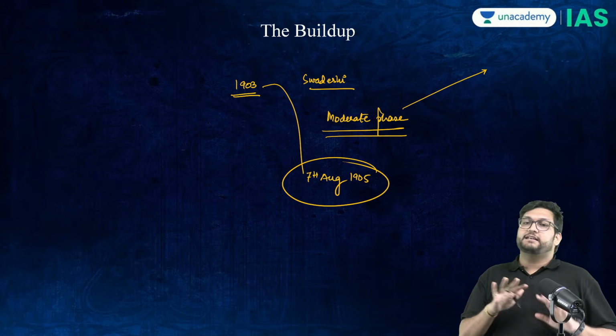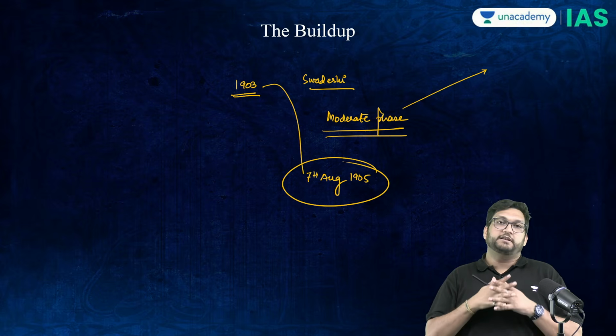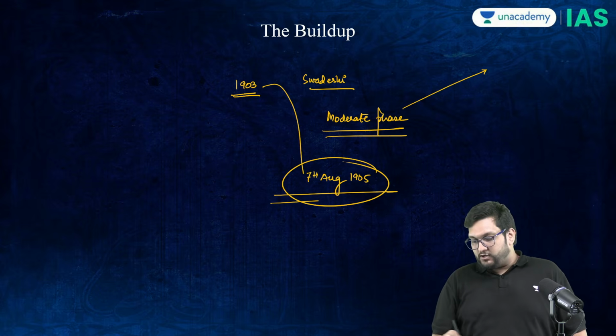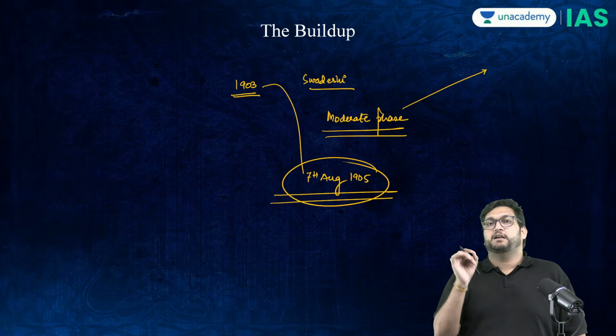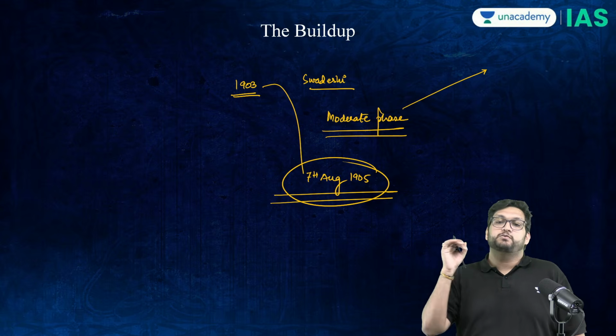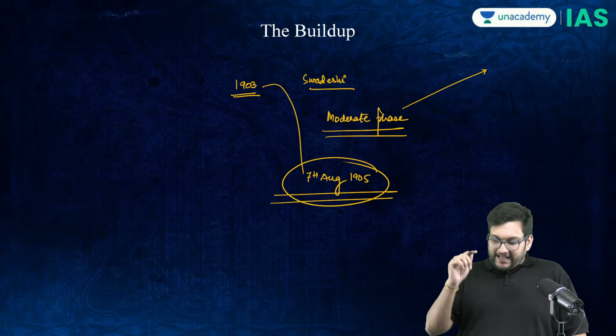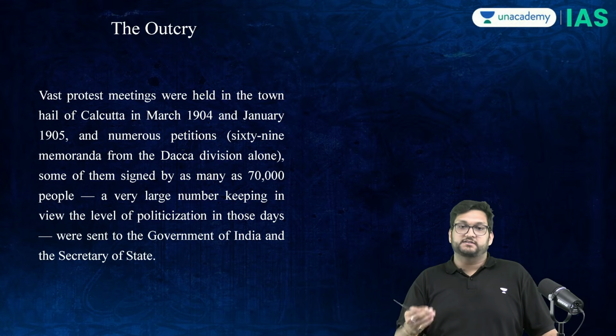However, once they realized that the partition was not going to be annulled or repealed, then on 7th August 1905, the Swadeshi resolution was passed by Ashwini Kumar Datta in the Calcutta Hall, and a body called the Swadeshi Bandhav Samiti was established, which would then take the spirit of nationalism forward. And that is where we believe the Swadeshi movement came into existence.